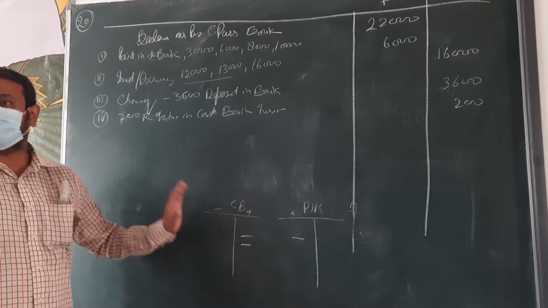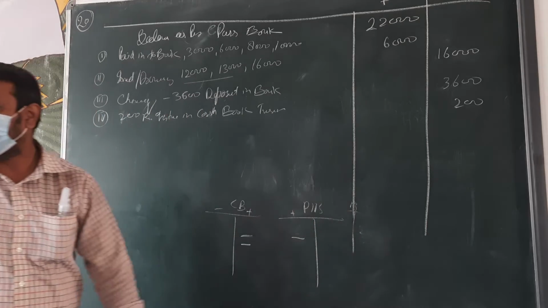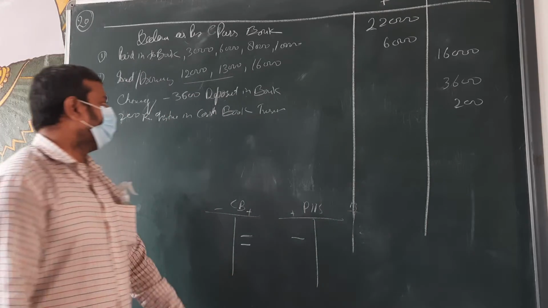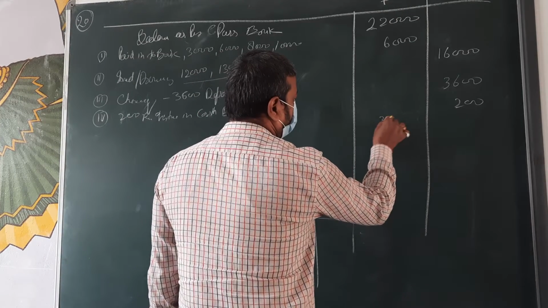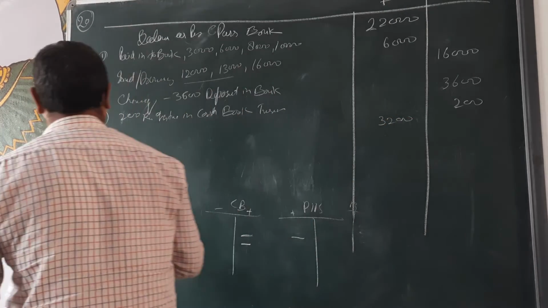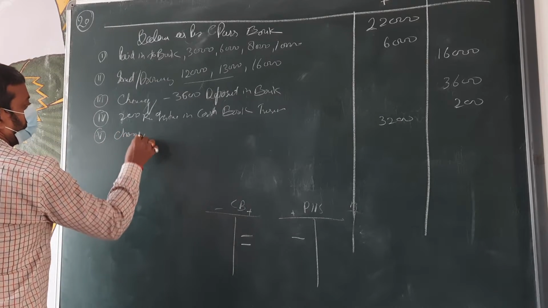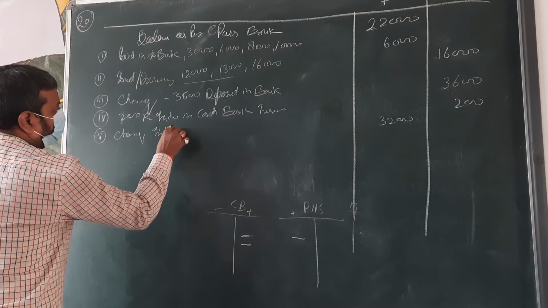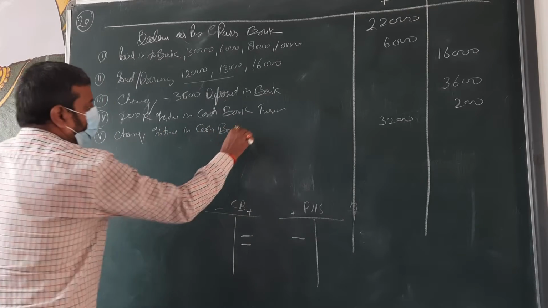Then your cash book balance will increase and our passbook balance will decrease. So what we are doing? Amount 3,200, check entered in the cash book twice.